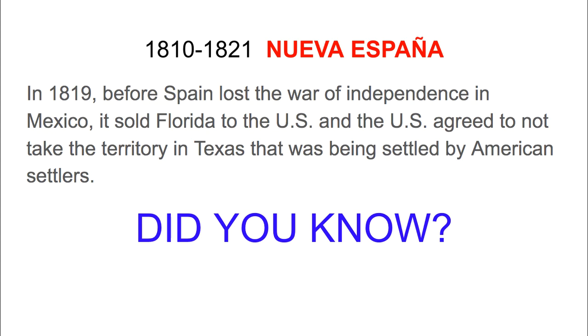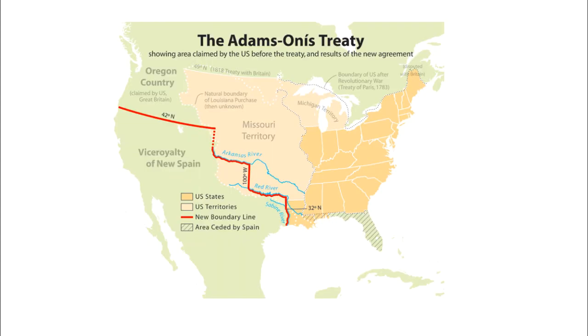In 1819, before Spain lost the War of Independence in Mexico, it sold Florida to the U.S., and the U.S. agreed to not take the territory in Texas that was being settled by American settlers. So this is the Adams-Onis Treaty, and Spain sold what is now Florida to the United States, and the United States continued to grow.